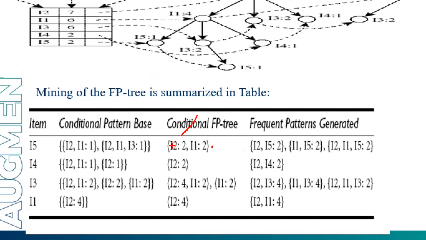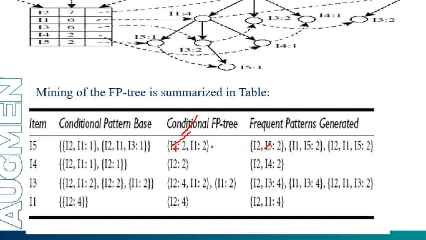How to generate a frequent pattern? So we have to generate the items. What are the possible ways? First, I'm taking a single item set, I2, I5. I2 occurs two times, so I'm attaching 2 here.